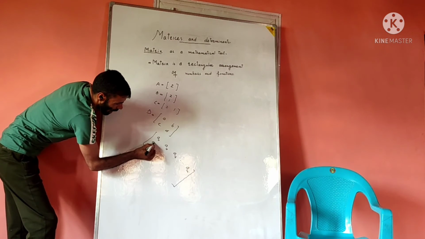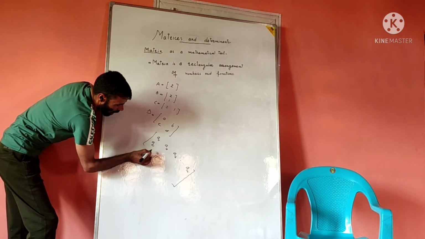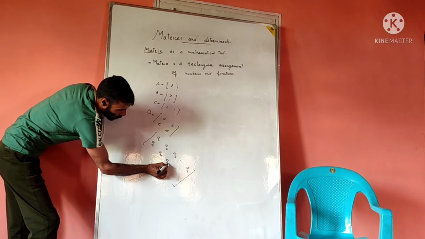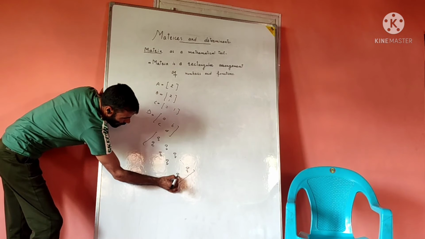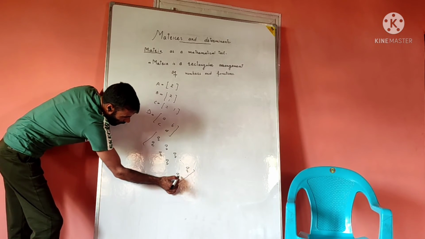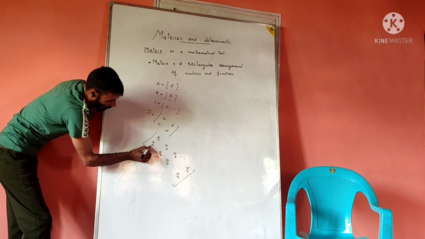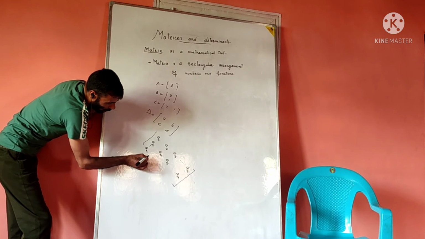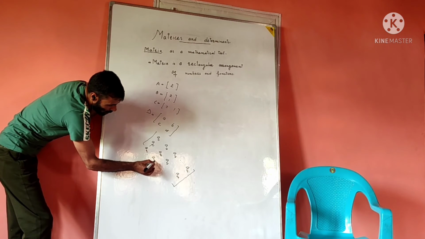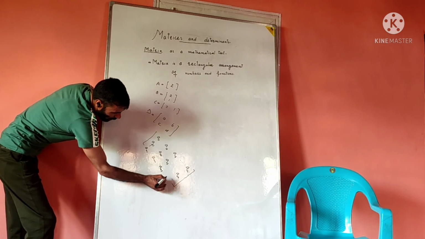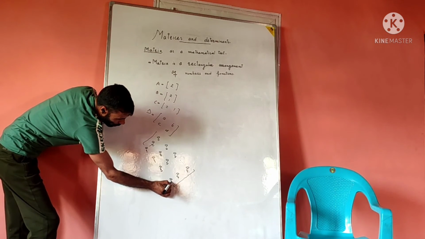Secondly, I will write A21, A22, A23, and so on, reaching A2n. So this is the second row, and this one is the nth column. In a similar way, I will reach Am1, Am2, Am3, and finally I will write Amn.